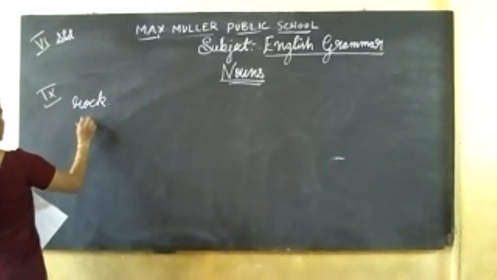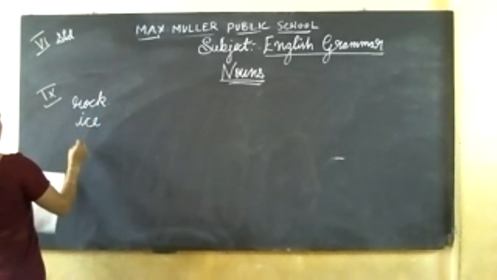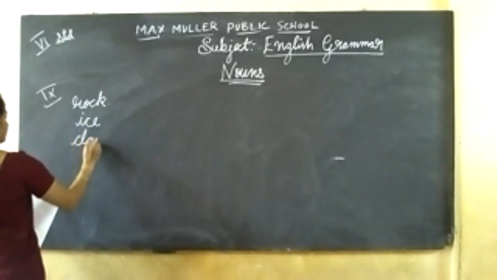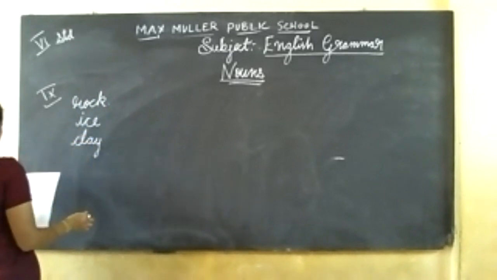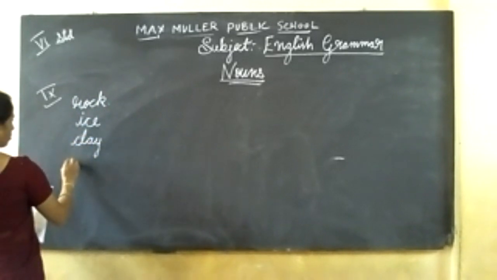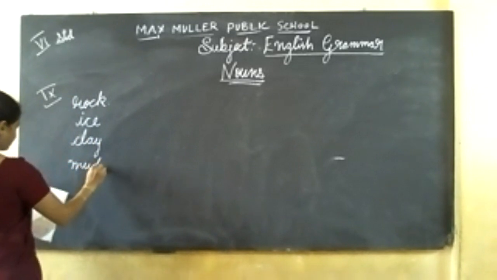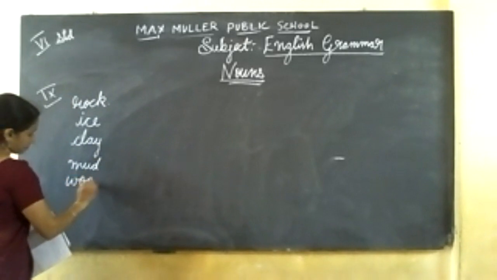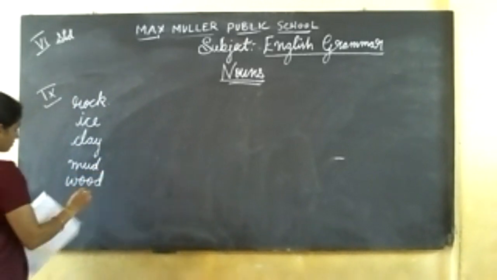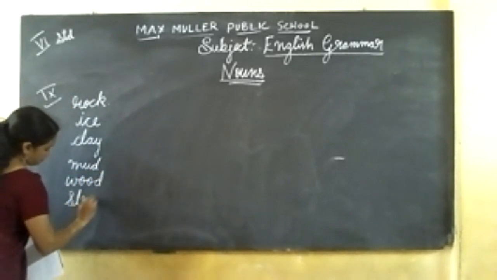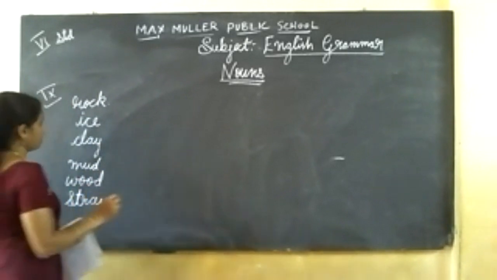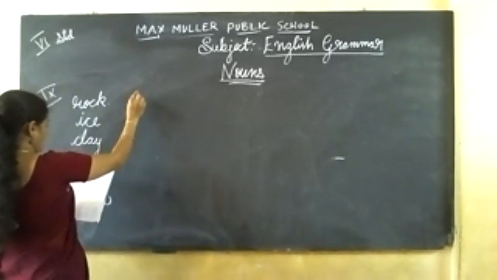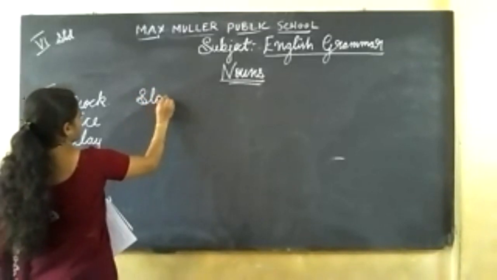Second one, ice. Third one, clay. Fourth one, mud. Fifth one, wood. Sixth one, straw. 7th one, stone.